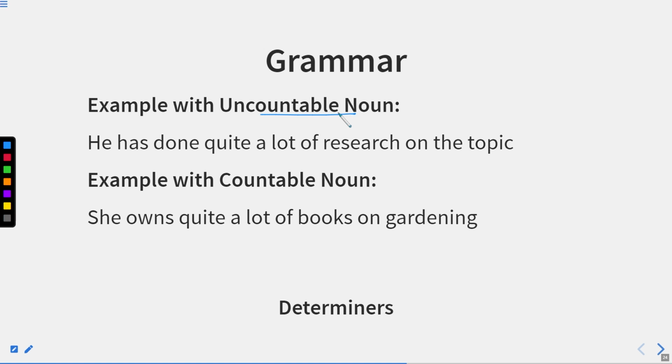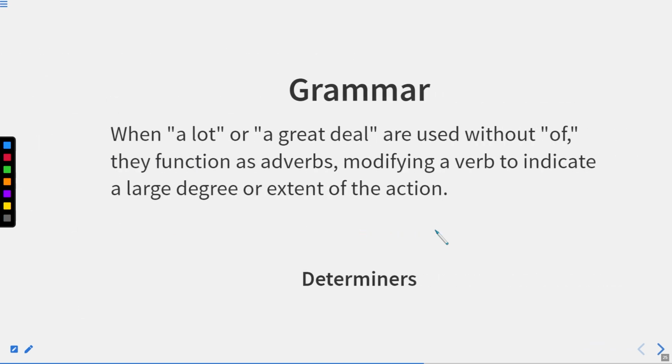Example with uncountable nouns. He has done quite a lot of research. Now research is uncountable. So he has done quite a lot of research. It means a large amount of research. She owns quite a lot of books on gardening. So quite a lot of books means she has many books. A large number of books.